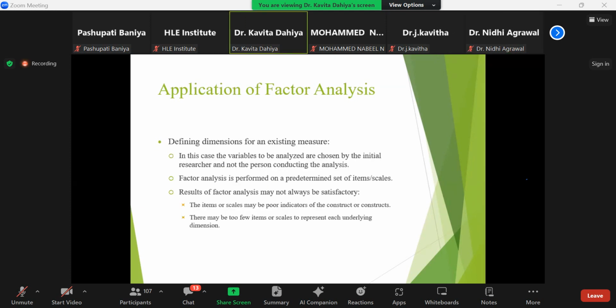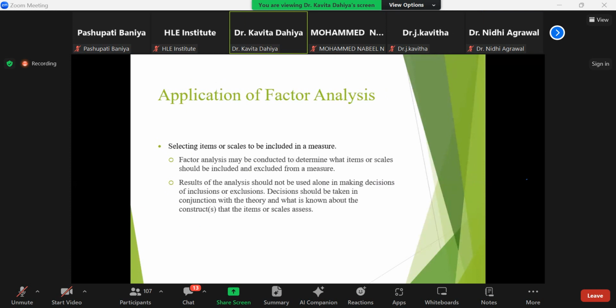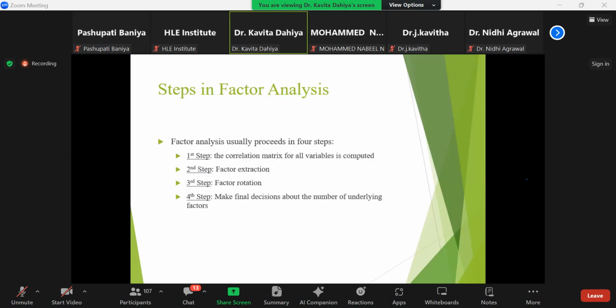Factor analysis is performed on a predetermined set of items and the result may not always be satisfactory. Selecting the items or scales to be included in a measure, where factor analysis may be conducted to determine what items or scales should be included or excluded.